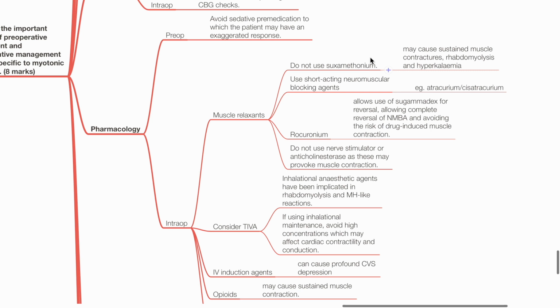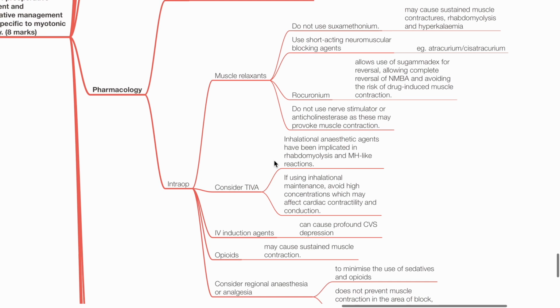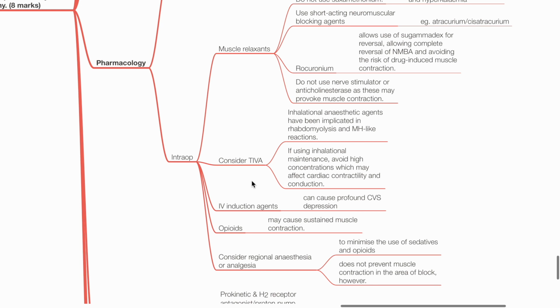rhabdomyolysis and hyperkalemia. Use short-acting neuromuscular blockers or rocuronium with reversal with sugammadex. Do not use nerve stimulator or anticholinesterase as these may provoke muscle contraction. Consider TIVA as inhalational anesthetics have been implicated in rhabdomyolysis and MH-like reactions. If using inhalational maintenance, avoid high concentrations which may affect cardiac contractility and conduction.